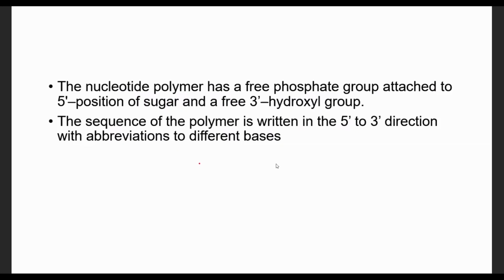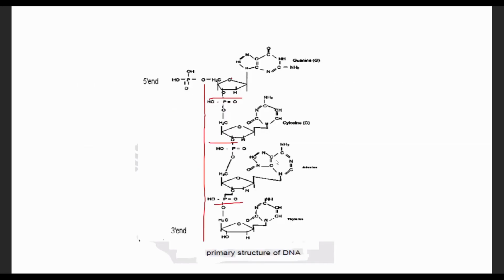We have seen this in the diagram. The backbone, or the outside structure, is made by sugar and phosphates, and the inside structure is made by variable nitrogen bases. For example, this one is guanine, cytosine, adenine, thymine. These nitrogen bases hang from this backbone of the primary structure of DNA.